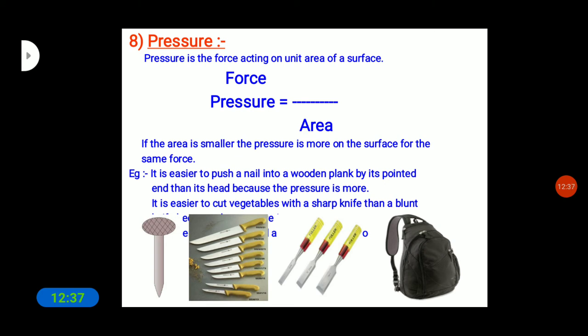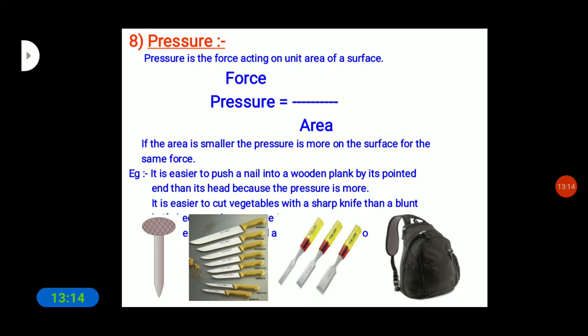So let us do an activity. Try to push a nail into a wooden plank by its head. Did you succeed? Try now to push the nail by the pointed end. Could you do it this time? Try cutting vegetables with a blunt knife and then with a sharp knife. Which is easier? Do you get the feeling that the area over which the force is applied, for example the pointed end of the nail, plays a role in making these tasks easier?